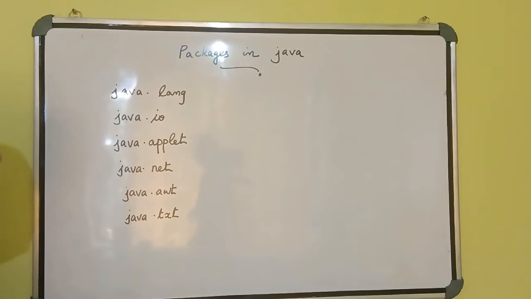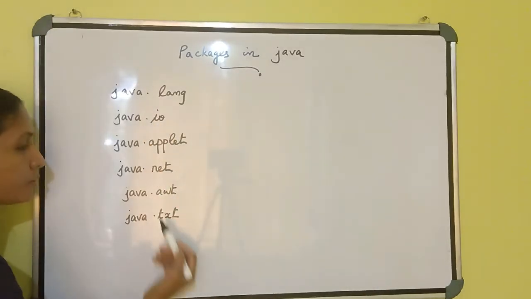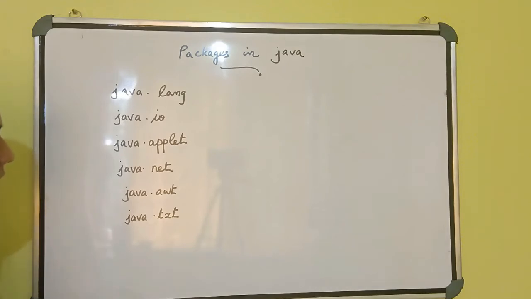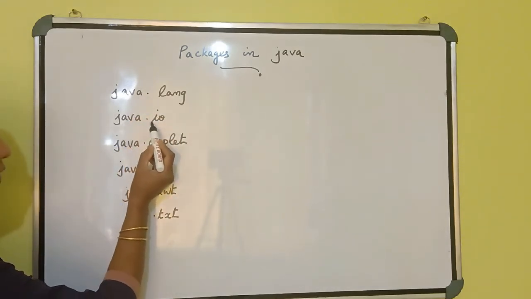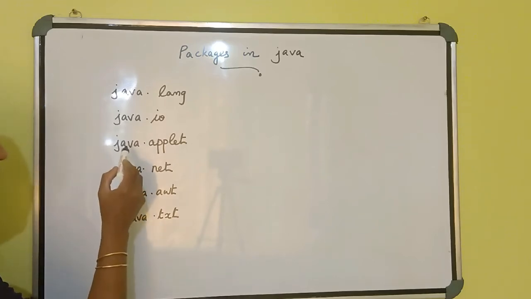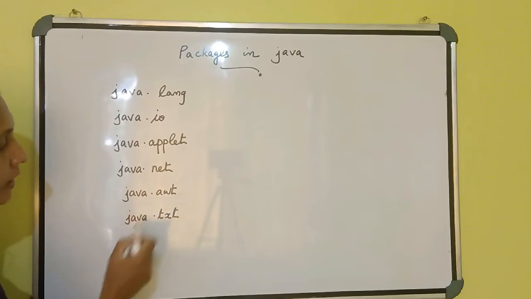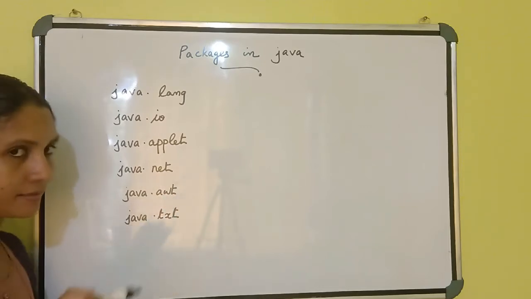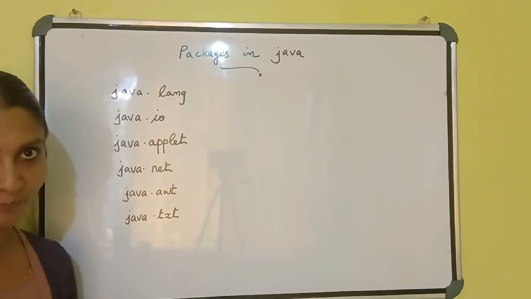What are the packages available in Java? These are the different types of packages in Java. What are they? First one is java.lang. Second one, java.io. Third one, java.applet, then java.net, java.awt, java.txt. These are the different types of packages available in Java.